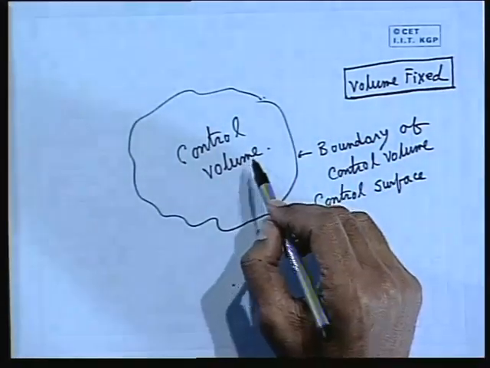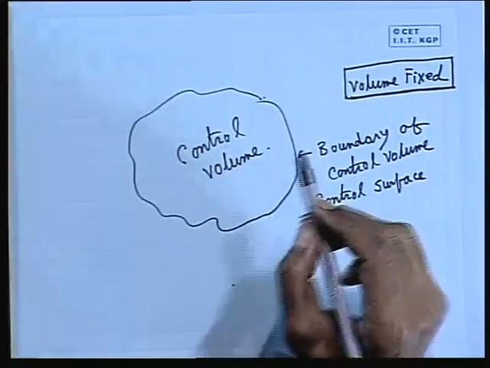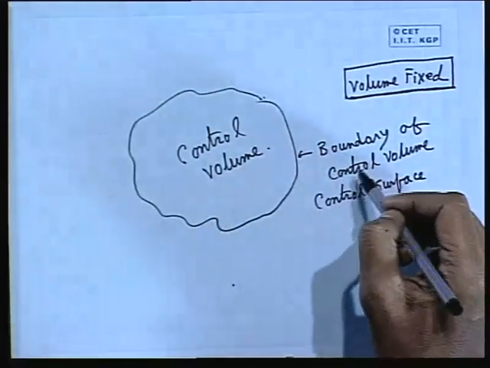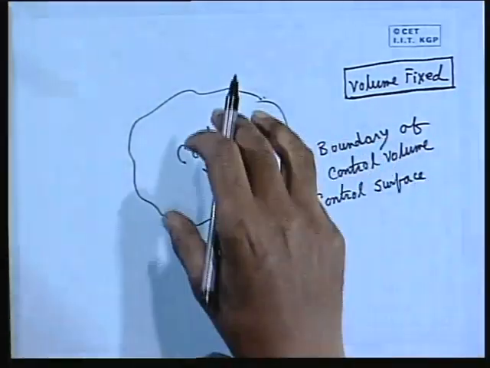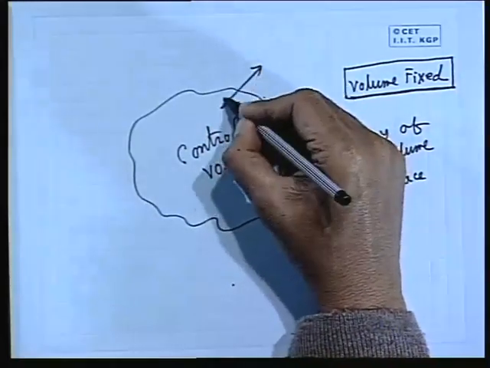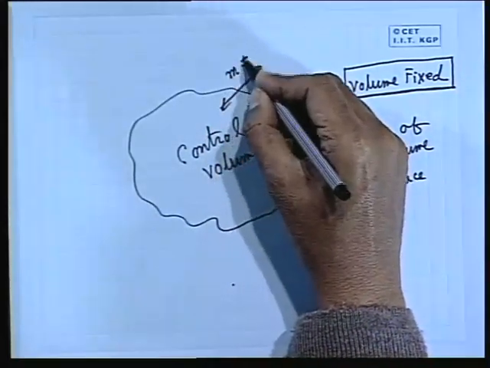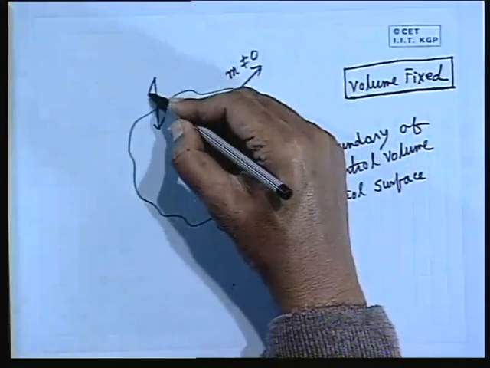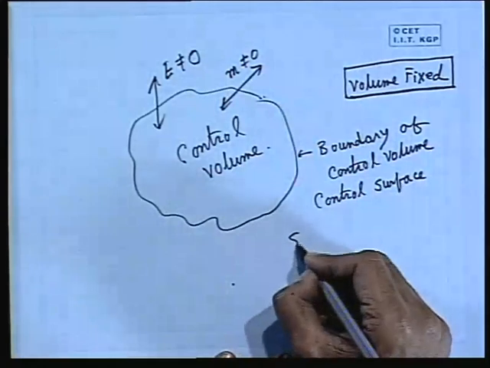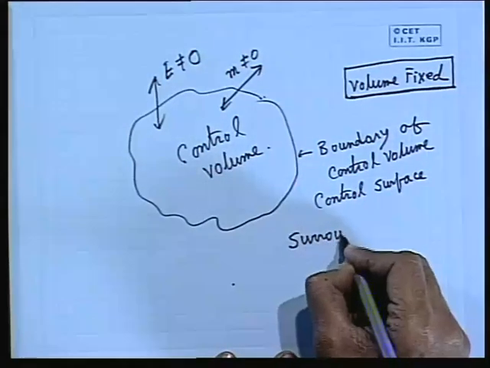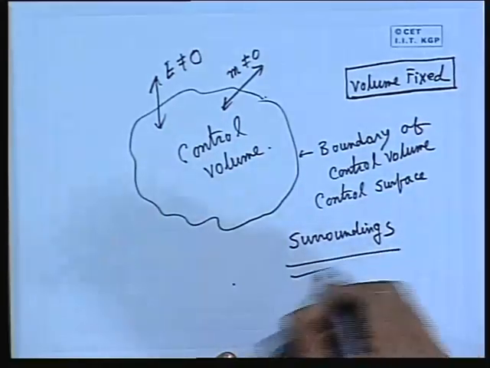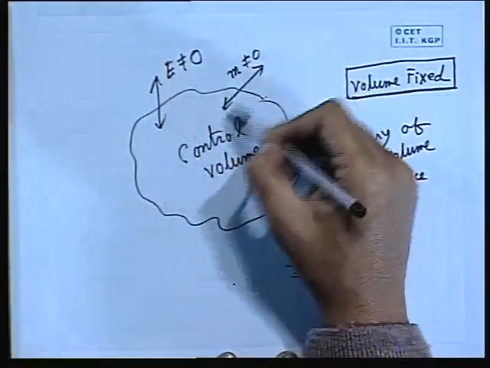Now, the identity may not be fixed, which means a control volume is a region in space bounded by a boundary known as control surface, which contains some matter, and the boundary may allow both mass transfer, which is not 0, and energy transfer. That means a control volume may interact with its surroundings in terms of both energy and mass transfer.